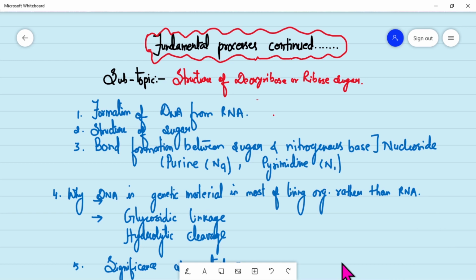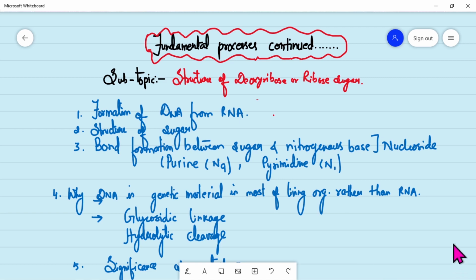Then next is why DNA is genetic material in most of the living organisms rather than RNA. We have to see this, and we have to see that when these bonds are formed between sugar and nitrogenous bases, what type of linkage and cleavage is seen there.